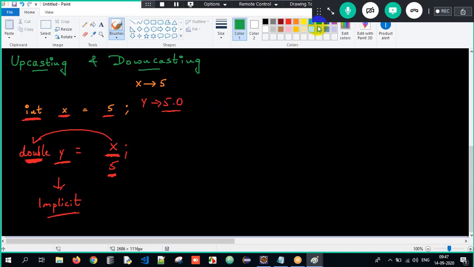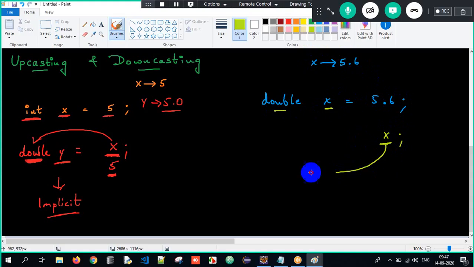Whereas if I have to do it explicitly, see, double x equals 5.6. So what did you understand, sir? The variable x is pointing to a value 5.6. Now this x, which is of type double, I want to convert it into int and then store it into y here.